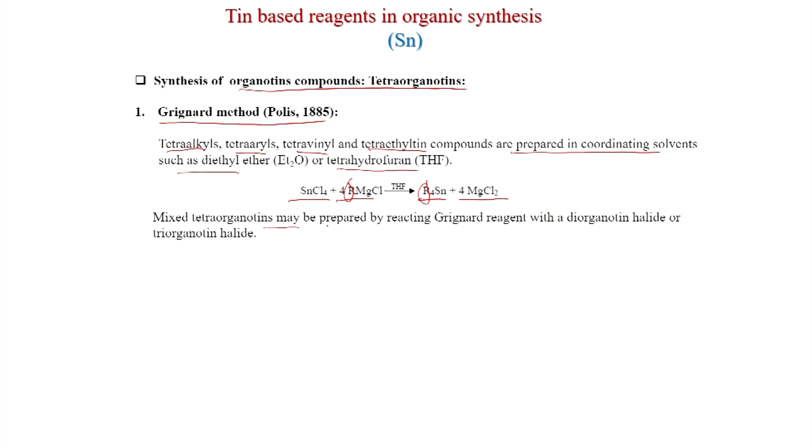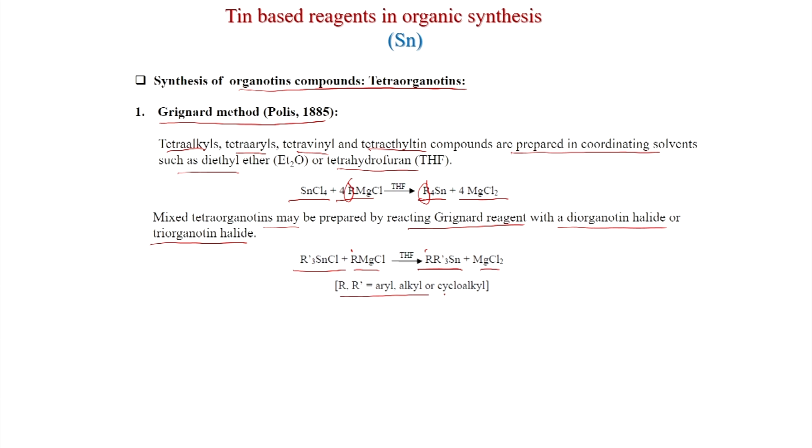Mixed tetraorganotins may be prepared by reacting Grignard reagent with diorganotin halide or triorganotin halide. So, mixed also is possible by this method. So, what you have to do is, instead of SnCl4 you have to start with R'3SnCl plus RMgCl, one equivalent of Grignard, and this R comes to here and MgCl2 is the byproduct. So, R' can be aryl, alkyl or cycloalkyl.